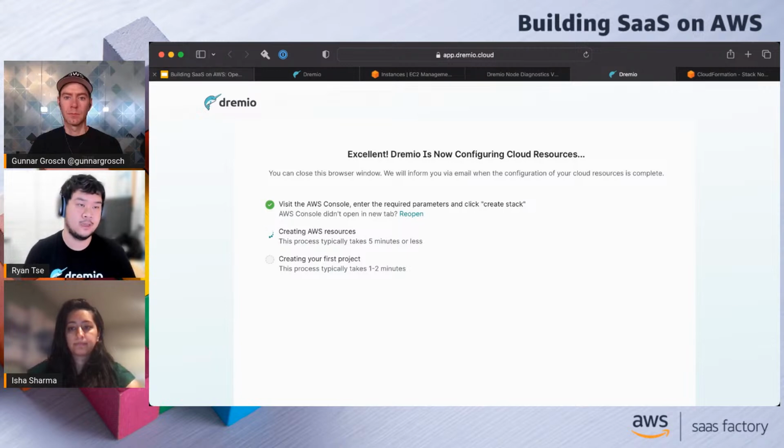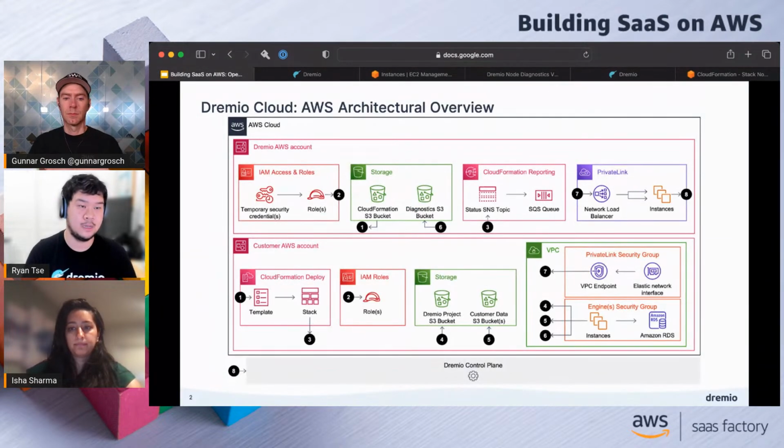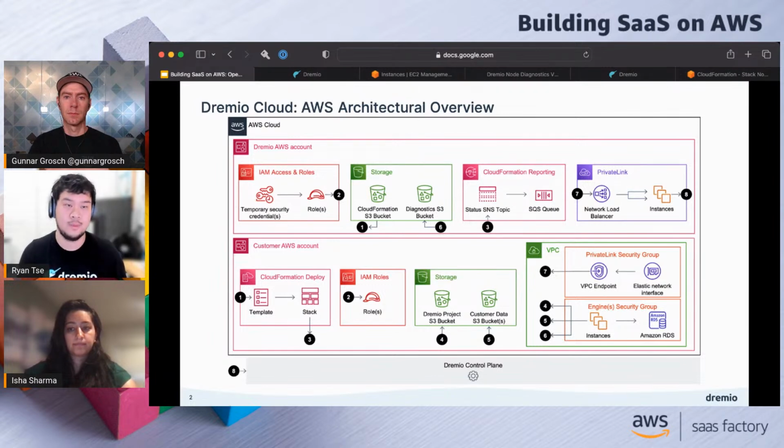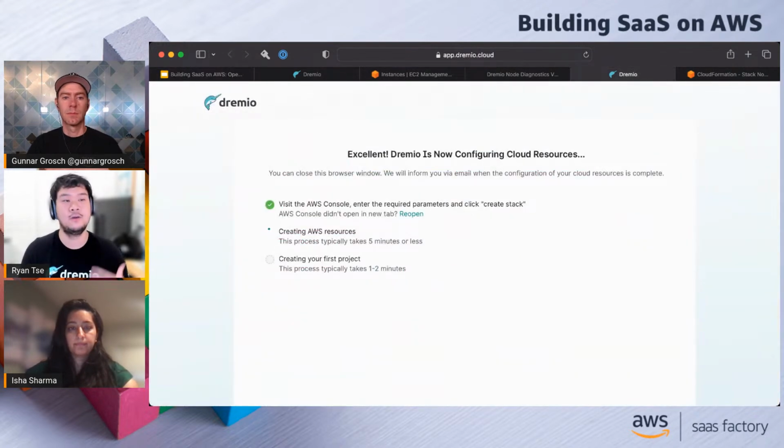If we look over at the architecture diagram, what happened in the background is the stack launched, and the stack called upon this custom resource that we introduced in the CloudFormation template. That triggers this SNS topic here, which provides the message to the SQS queue. Then the Dremio control plane picks it up from the SQS queue and is able to show that status in the UI to say, we're now creating the AWS resources.